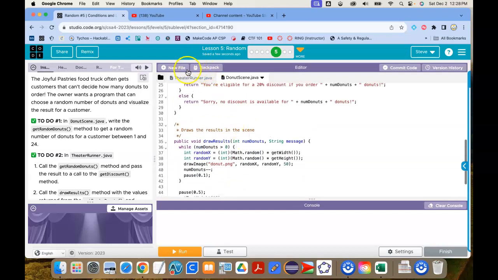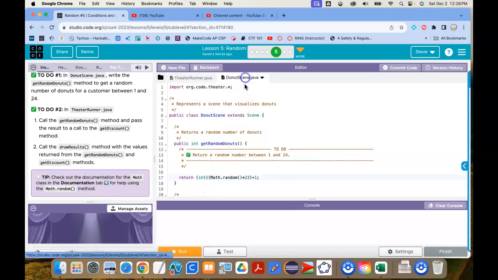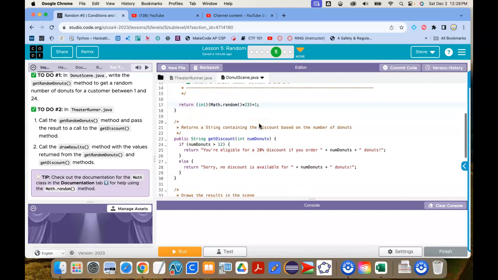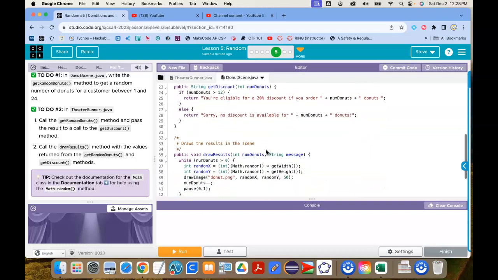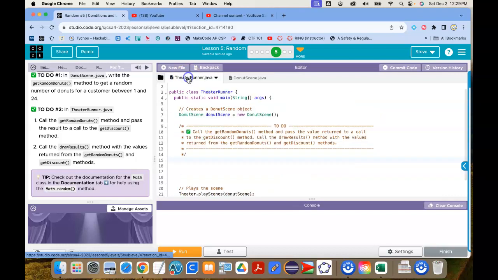All right, cool. Let's go back here into the theater runner. And I need to call the get random donuts method, and then pass the value returned to a call to the get discount method. And then call the draw results method with the values returned from the get random donuts. And wait a minute. So that takes the get discount is the number of donuts. And that's the get random donuts method, which is what I just did. And then this takes number of donuts and a message. Oh, and the message comes from here. Got it. So let's give this a try.